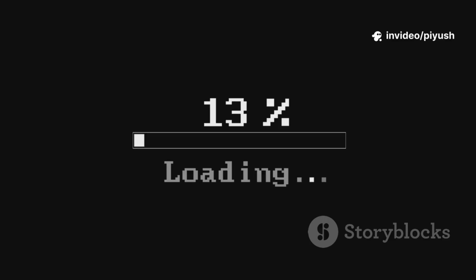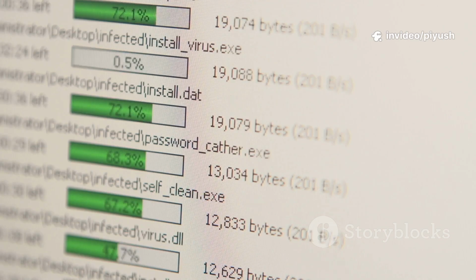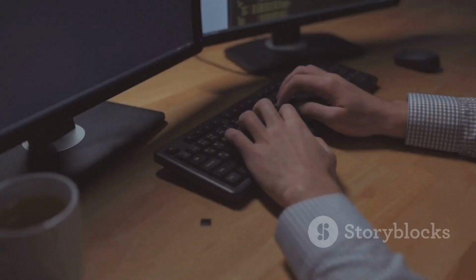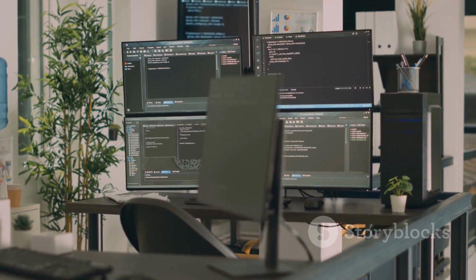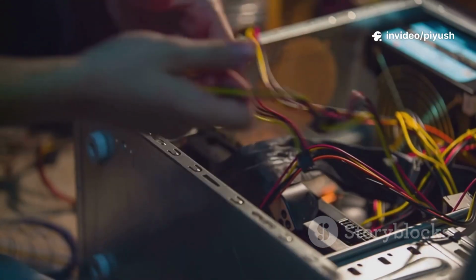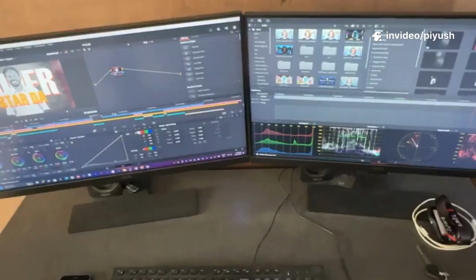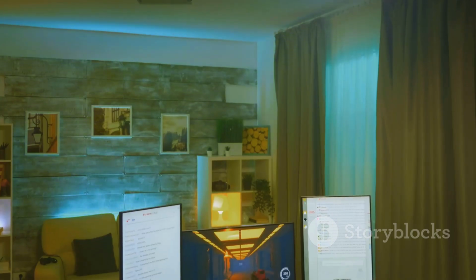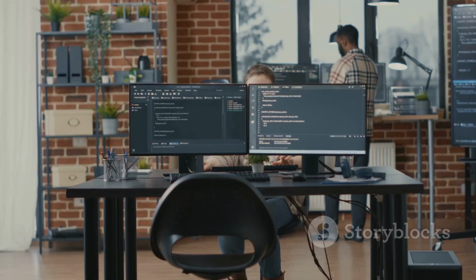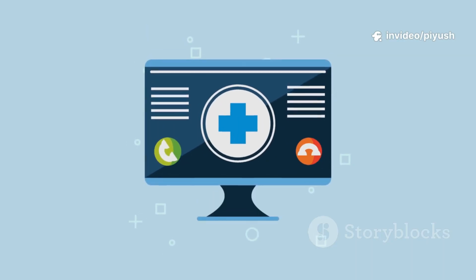By the end of this tutorial, you will not only have a freshly installed operating system, but also the confidence to do it again whenever you need to. Imagine having the power to choose exactly what software runs your computer. This isn't just about upgrading or fixing a problem, it's about empowerment. Learning to install an OS opens up a world of possibilities. You can customize your machine for gaming, programming, video editing, or simply for a faster, cleaner, everyday experience.